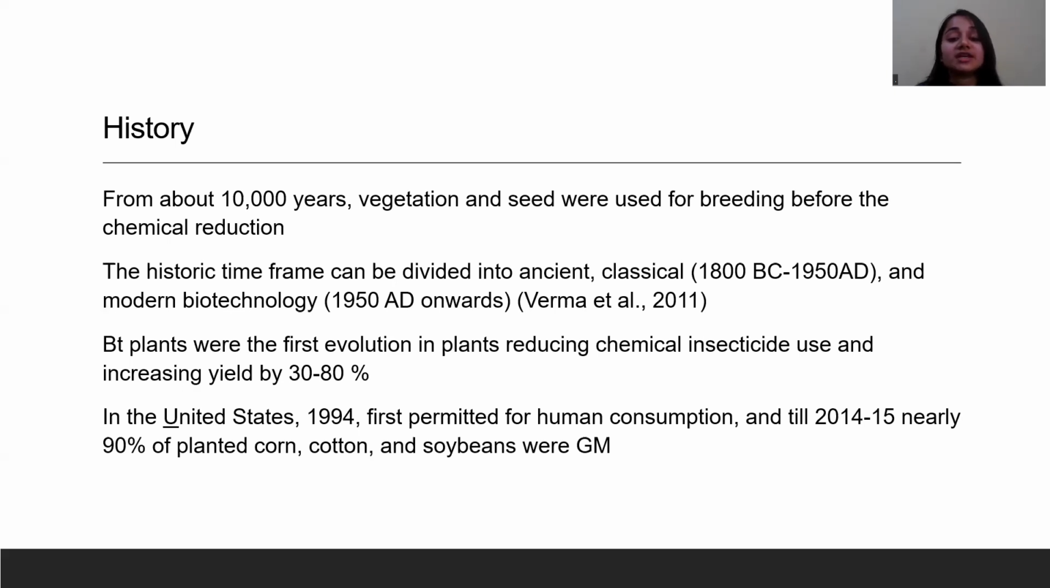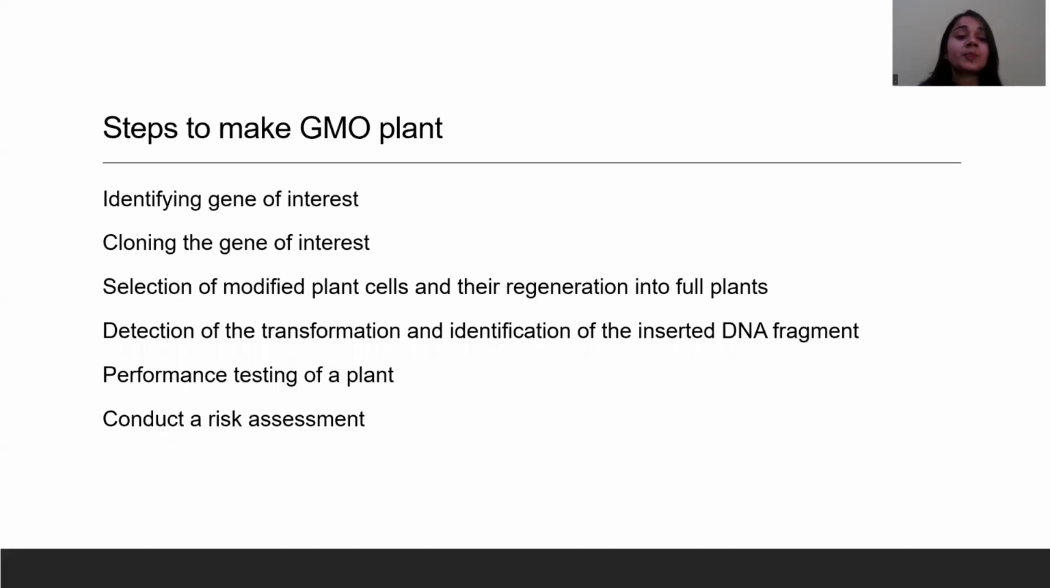In the United States, from 1994, genetically modified ingredients were permitted for human consumption, and till 2014-15, nearly 90% of planted corn, cotton, and soybeans were genetically modified with higher yield. The evidence presented above sustains the food and fiber needs of the increasing population.